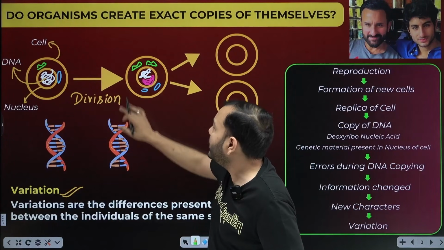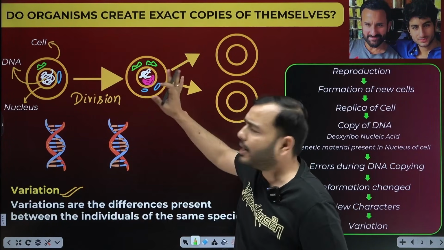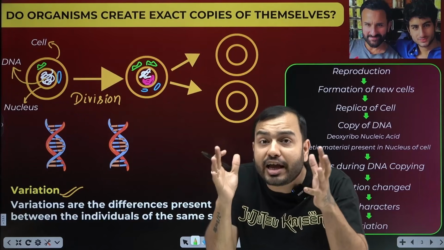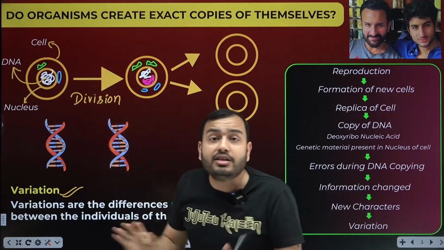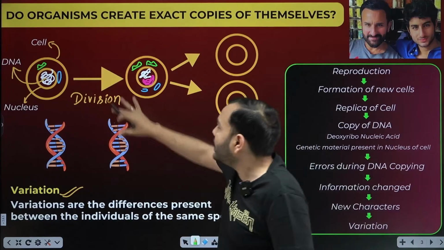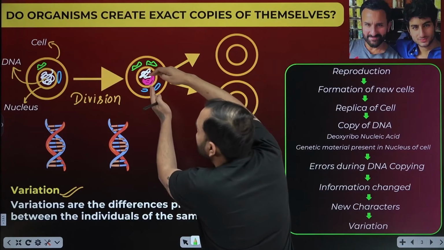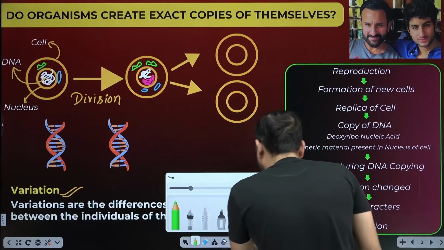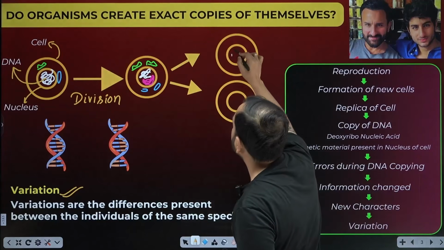2 DNAs were formed, 2 endoplasmic reticulum were formed, 2 mitochondria start copying, because reproduction has to happen. A new individual has to be formed. 2 cells have to be made from 1 cell. Cell division is happening. Okay, this happens slowly. Now what will happen? These 2 DNA will start separating. So they kept separating and we got 2 cells.